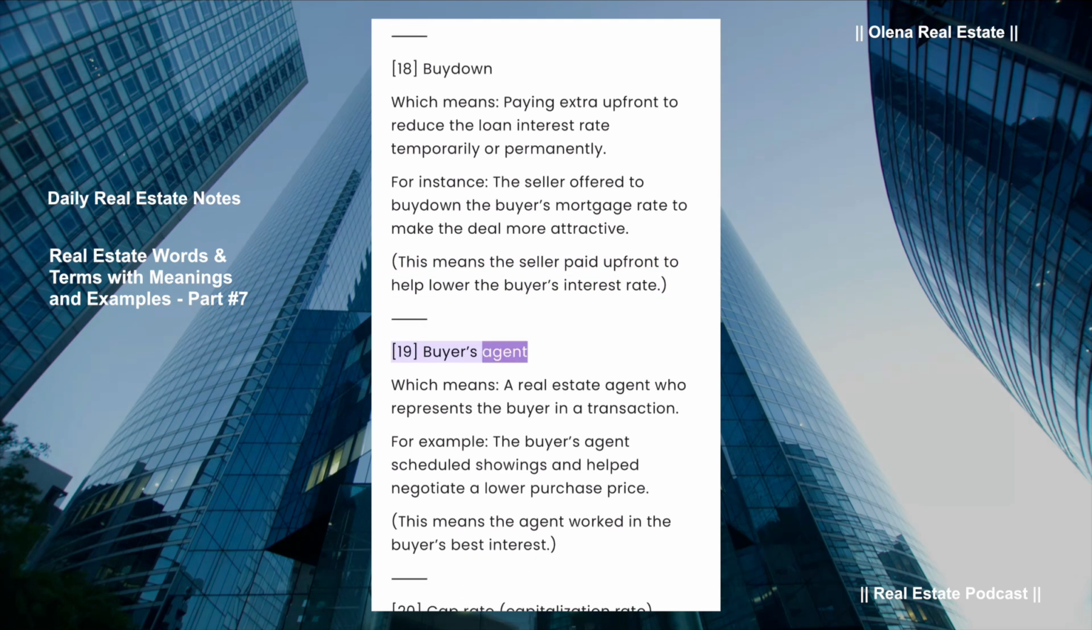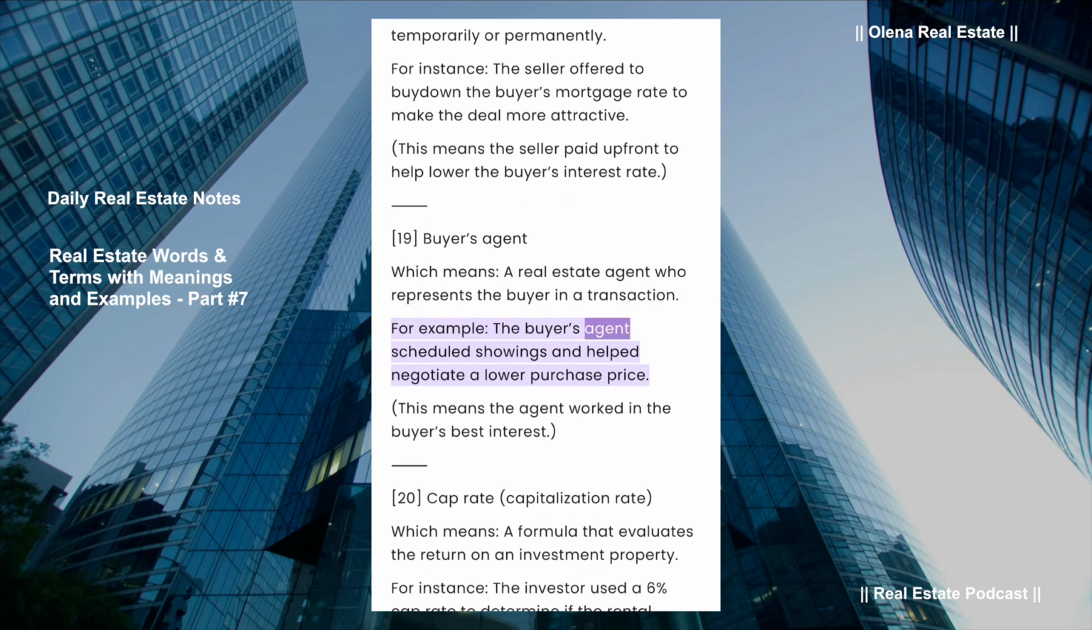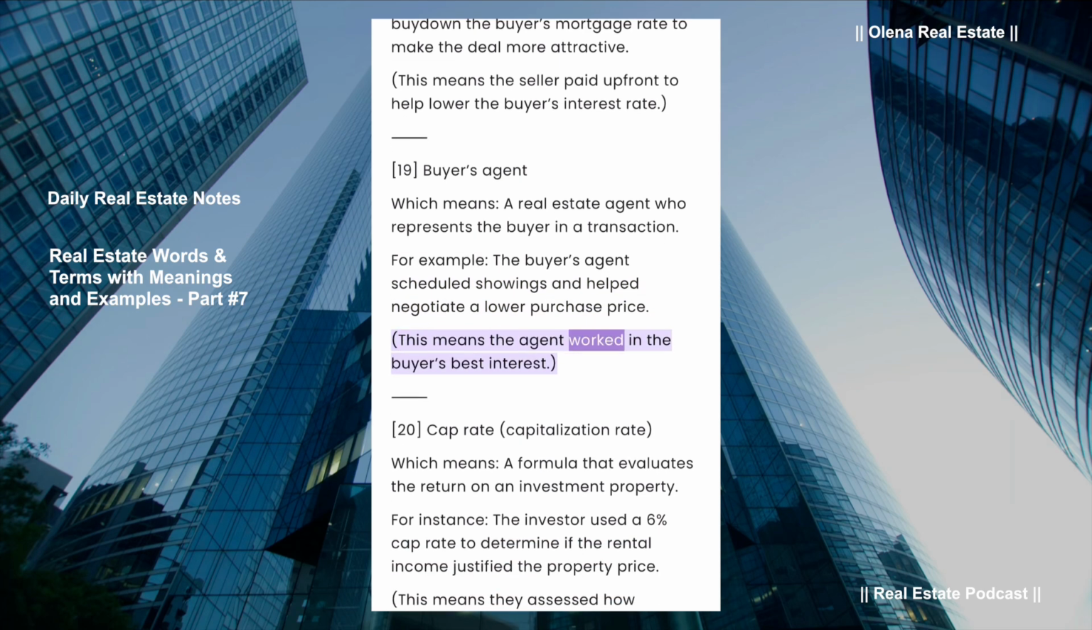Buyer's agent, which means a real estate agent who represents the buyer in a transaction. For example, the buyer's agent scheduled showings and helped negotiate a lower purchase price. This means the agent worked in the buyer's best interest.